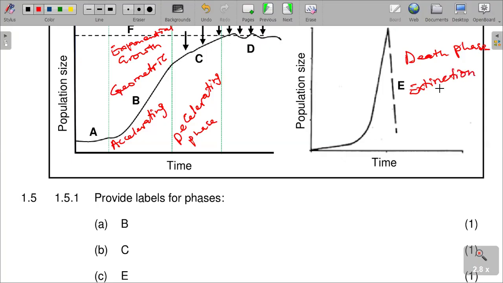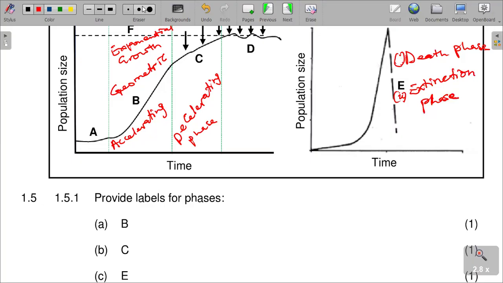It can be death or extinction phase. They are all correct answers we can give for what is happening with this E. It can be called death phase or extinction phase.